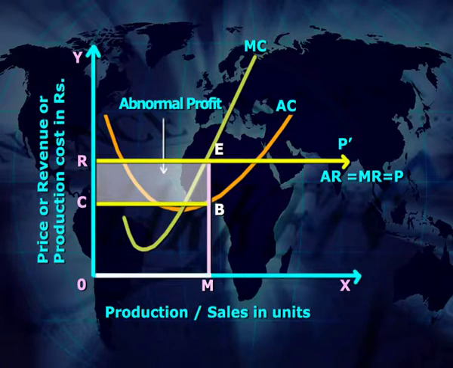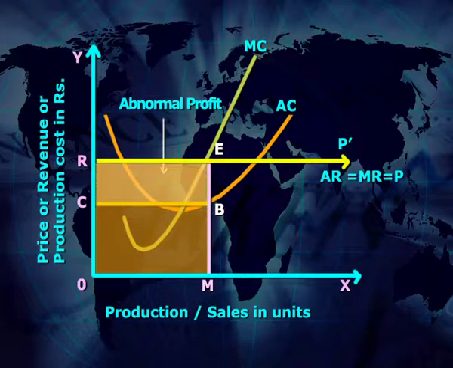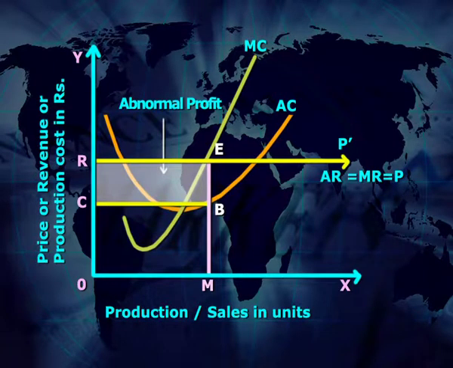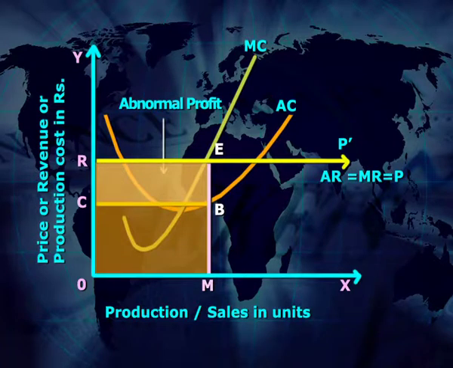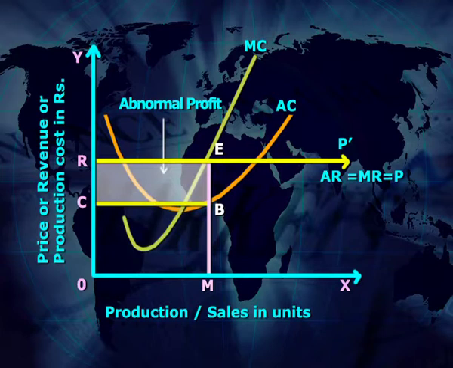At OM equilibrium production, total revenue of the firm is OREM and total cost of the firm is OCBM. Therefore, total revenue is more than total cost. Therefore, total abnormal profit is total revenue OREM minus total cost OCBM, which is equal to CBER, represented by the shaded area in the diagram.